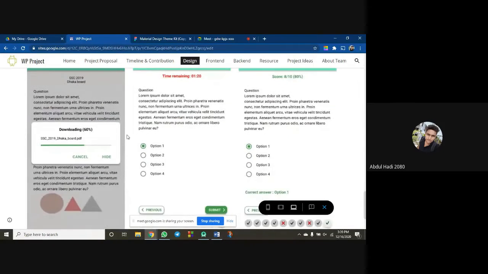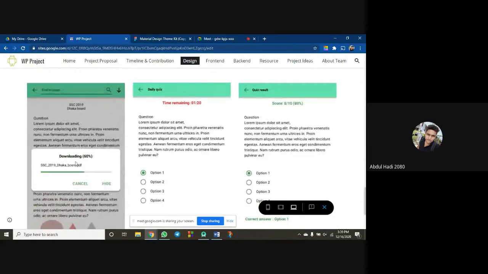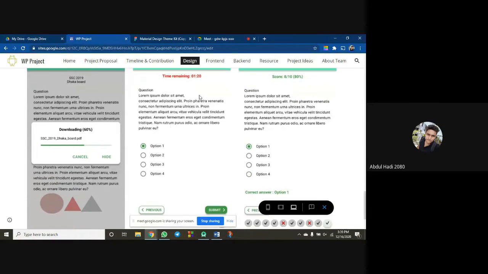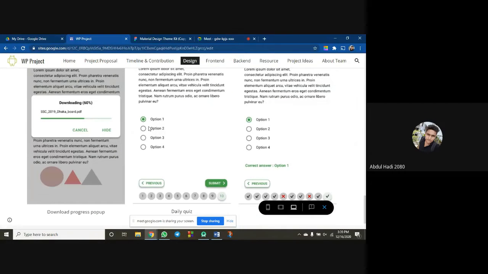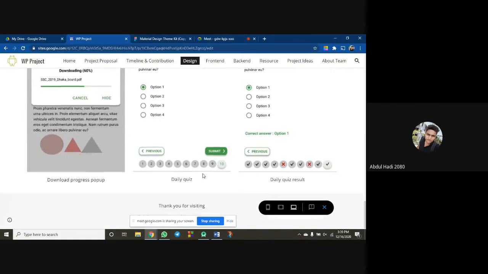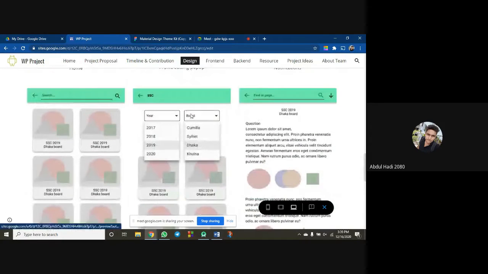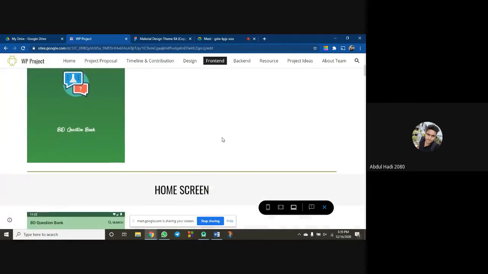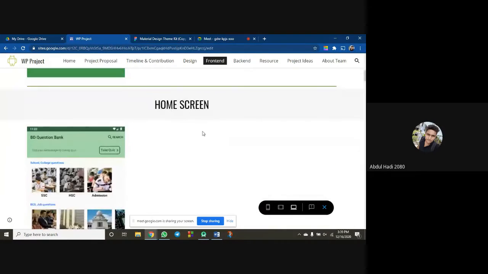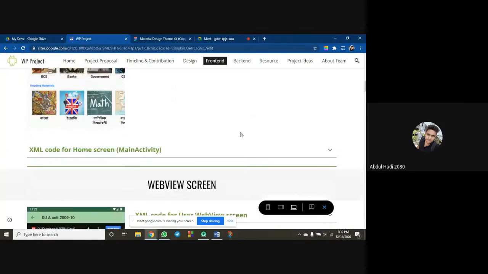Then we can take quizzes, and we can also download PDFs, SSC, all kinds of questions we include in our app. So in the quiz section there will be time settings above, then the question, then we have to choose some options and then submit it. So this is the design part, front end. So basically I implemented some front end pages like the home screen. So let's get into the home screen main activity code.